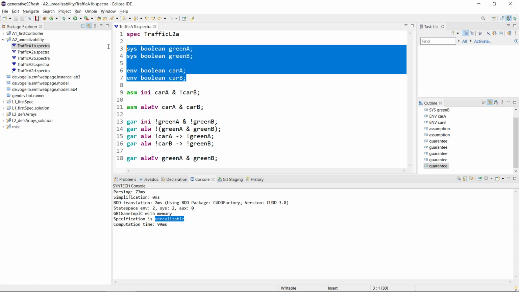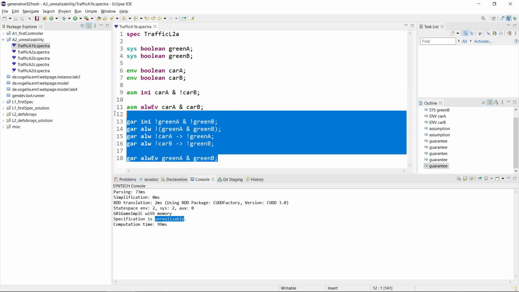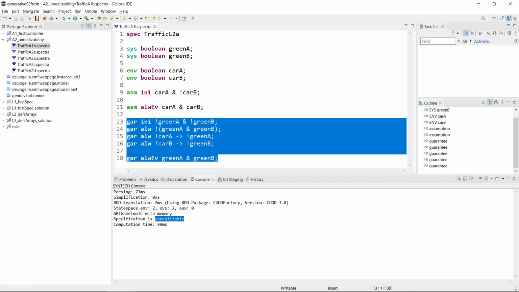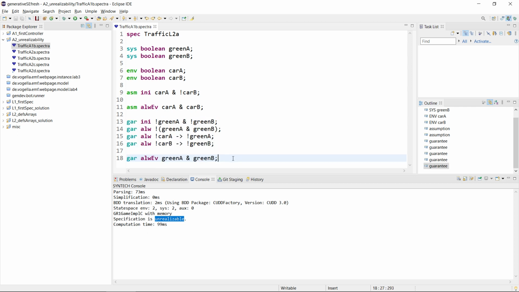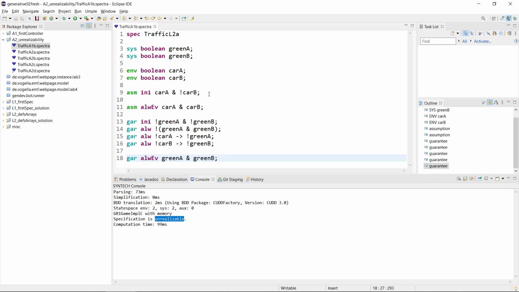Well, it can't depend on variables. It must depend on some assumptions and guarantees, and most likely, or in all cases, it is a problem of satisfying the guarantees.